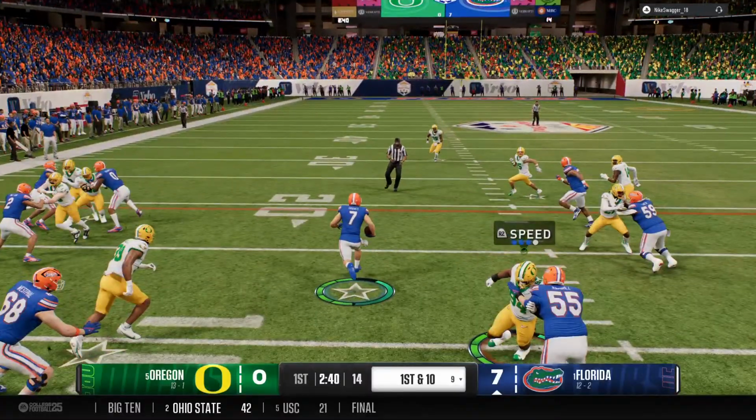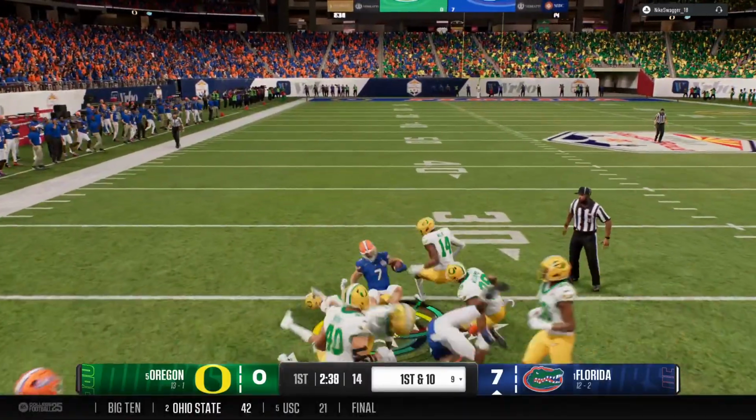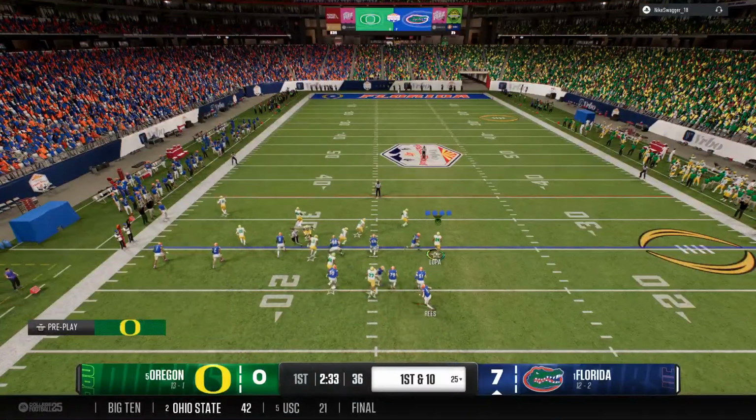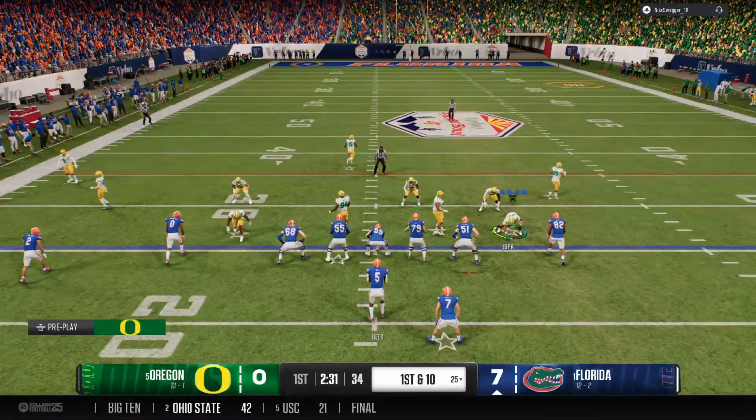On the ground, it's Graves. Using a strong stiff arm. Tackle made, but it moves the ball to the 25 as they try to get this drive going. There's a 1st and 10 play.